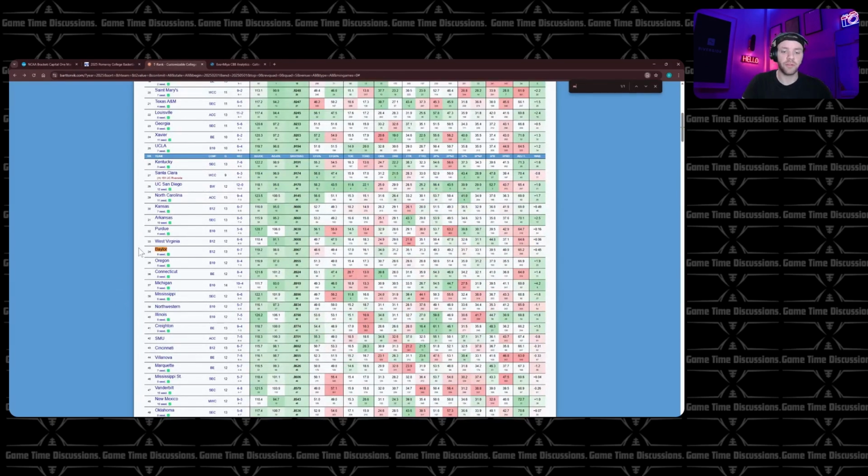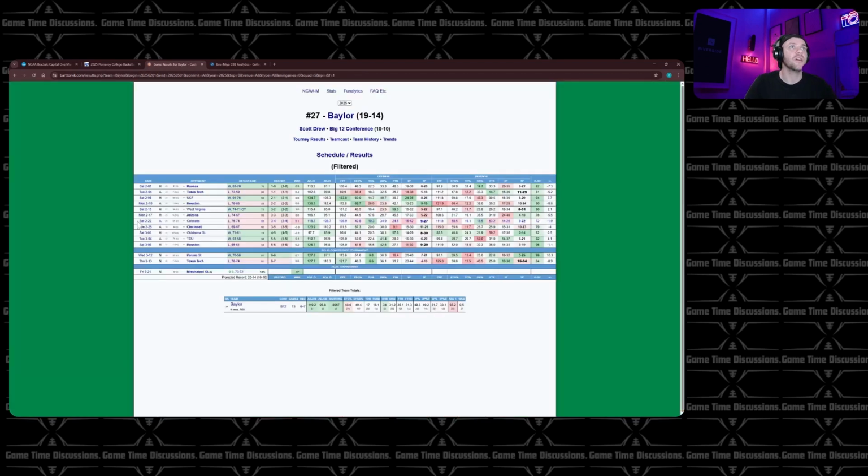Baylor, 34th. Mississippi State down here at 46, finishing the year 5-7. Baylor finishing 6-7. Let's pull up what their losses were. Lost to Houston, I'm not worried about. Same with Cincinnati to an extent. Same with Arizona. Same, again, Houston, Tech. So Tech by 2. So a lot of their losses are very close losses.